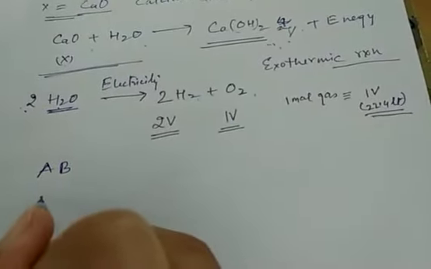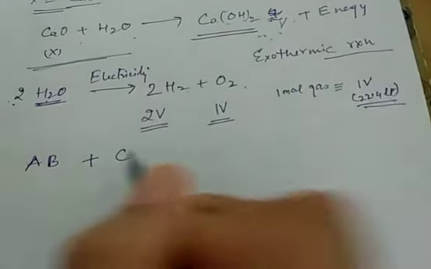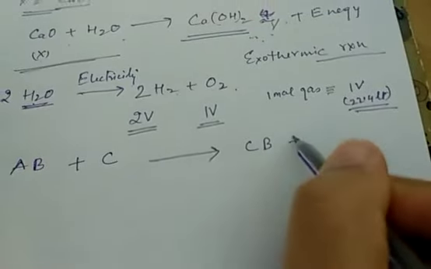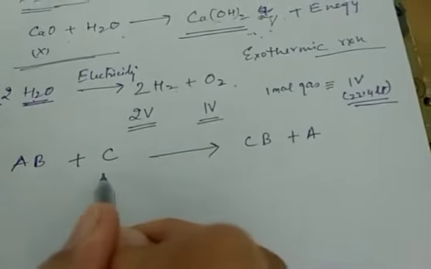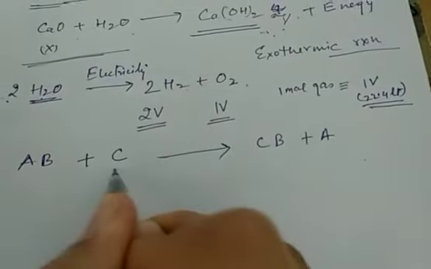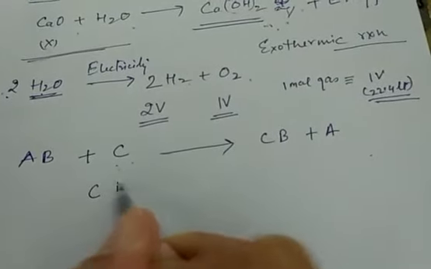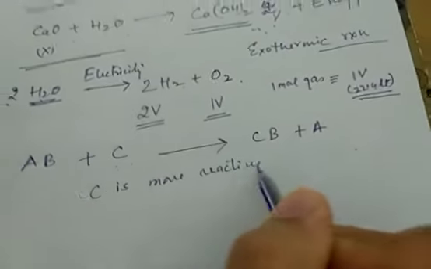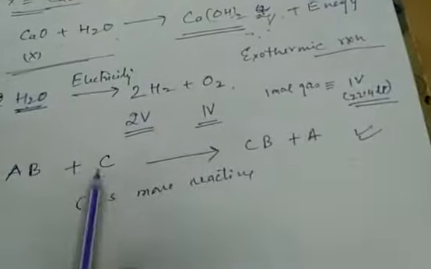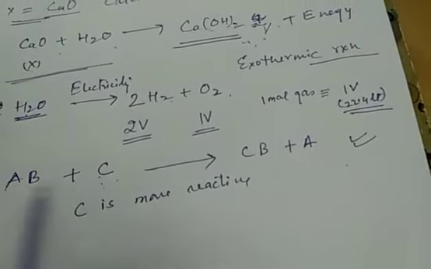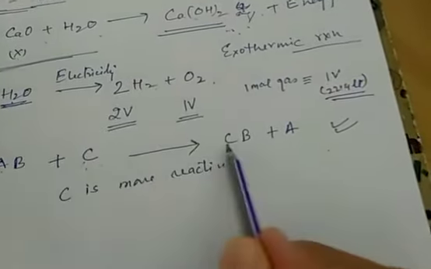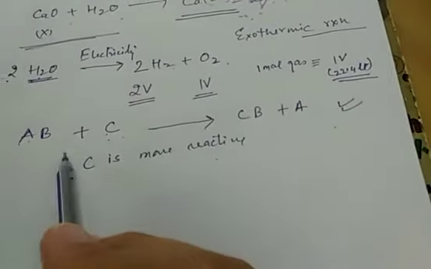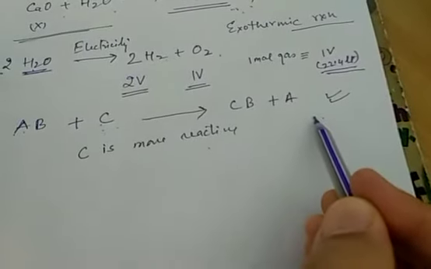When it reacts with C, it forms CB plus A. This reaction only takes place if C is more reactive. That is, C replaces A from its place, takes the position of A, and forms CB plus A.